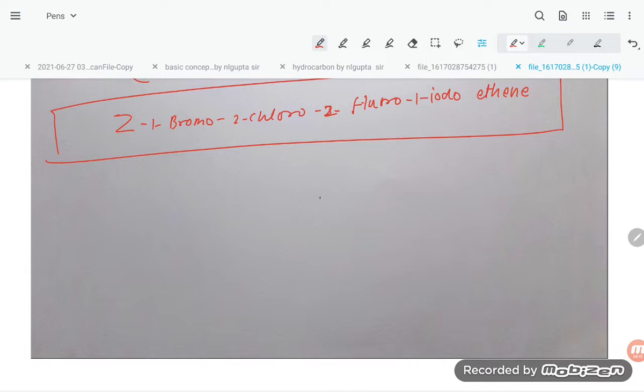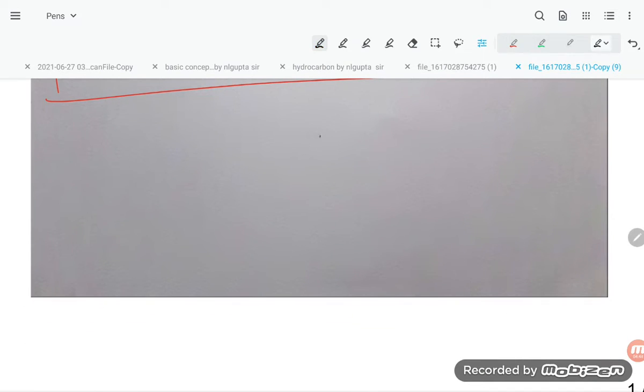Suppose this is changed. How is it changed? C double bond C, here I is there, downside Br is there, and on this side F is there, and here Cl. Which has the more atomic mass? Out of iodine and bromine, iodine is more than bromine.